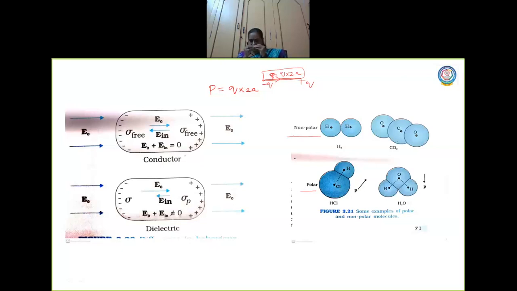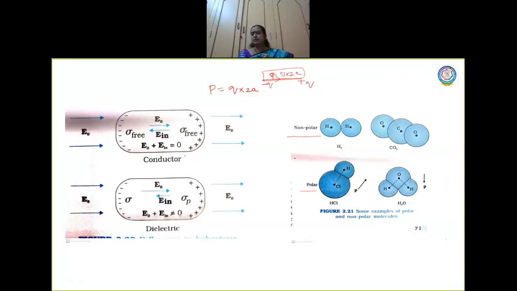Coincide in the sense they are together. So they will not have a permanent dipole moment. For a permanent dipole moment to occur, the charges should be separate, right? Here the charges are not separate, they are coinciding with each other, and they do not produce a dipole moment.